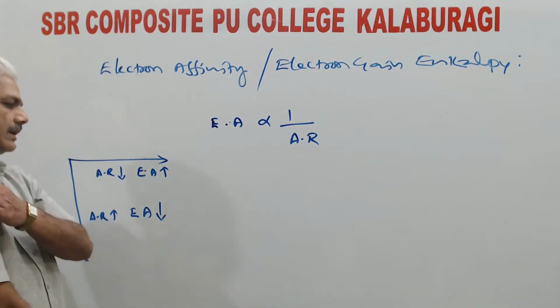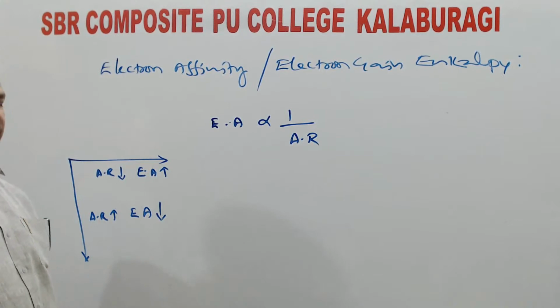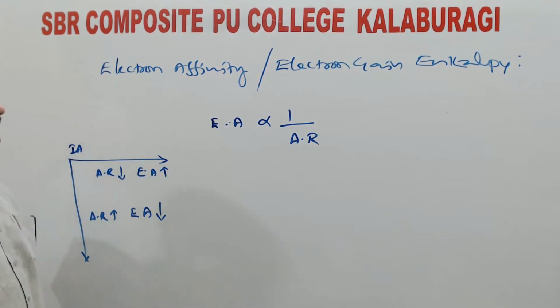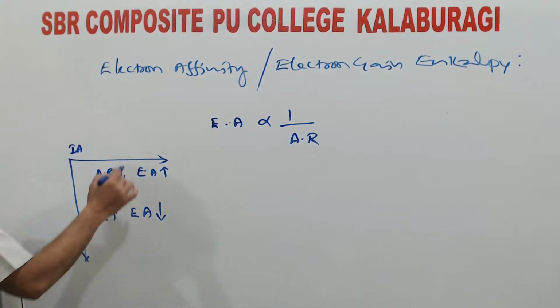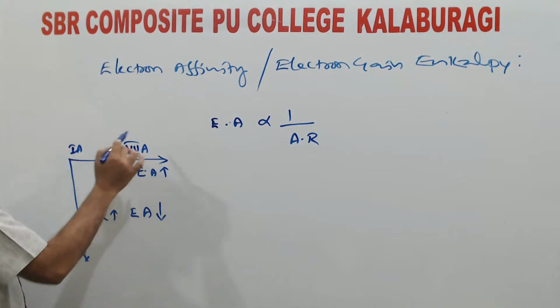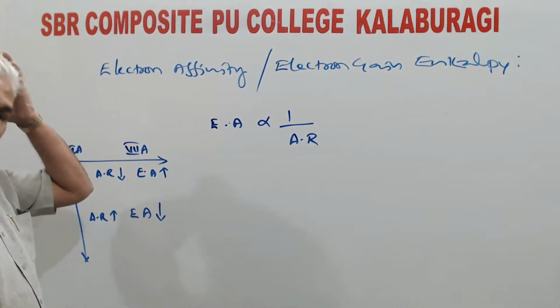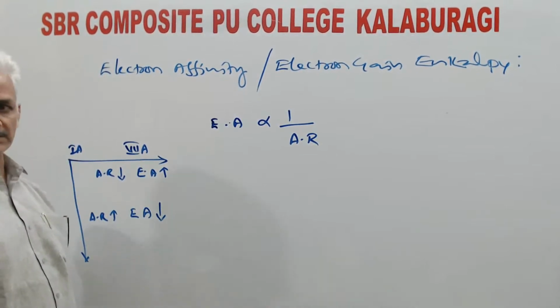Generally speaking, in a given period, the element with the least electron affinity value belongs to first A group and the element with the highest electron affinity belongs to seventh A group. But this atomic radius relation is not exactly correct in all cases.